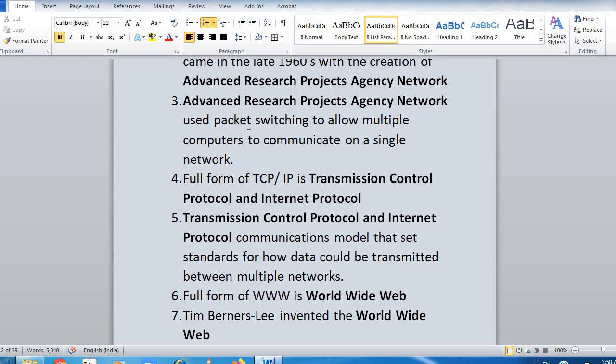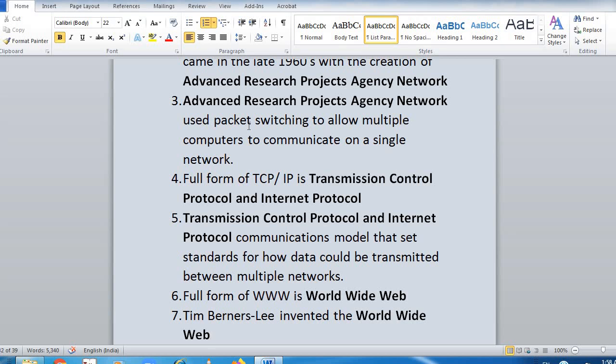DHCP stands for Dynamic Host Configuration Protocol. Now what does DHCP do? Dynamic Host Configuration Protocol can automatically assign internet addresses to computers and users. So we don't have to do anything, everything is done by DHCP. It assigns all the internet addresses.